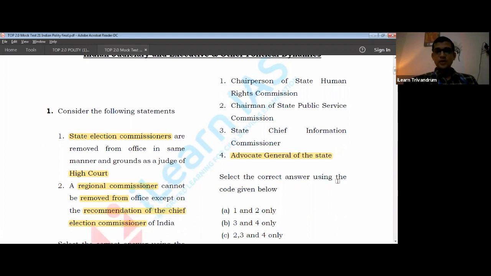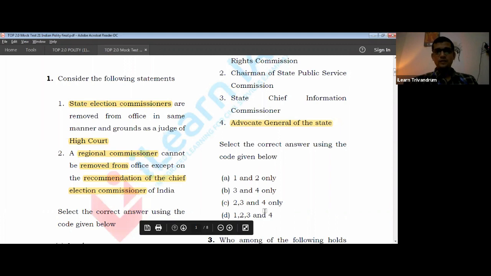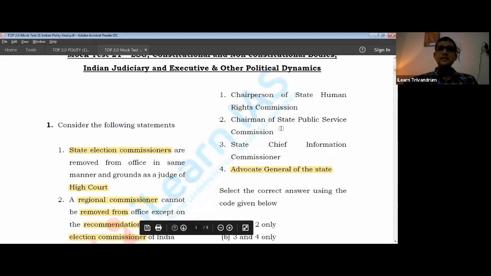Okay, so we have four options here, B, C, and D. Let's keep it. What about State Public Service Commissioner? We know that State Public Service Commissioner, the chairman, is appointed by governor, but his removal is not done by the governor. It is by the president. So it is a higher rank who removes it. Okay, so two definitely is not a part. So you can eliminate two from that.